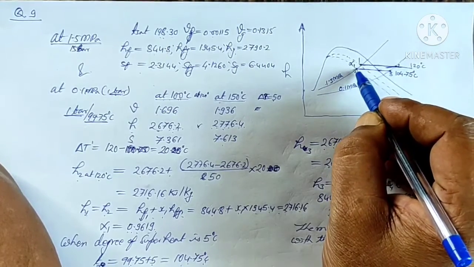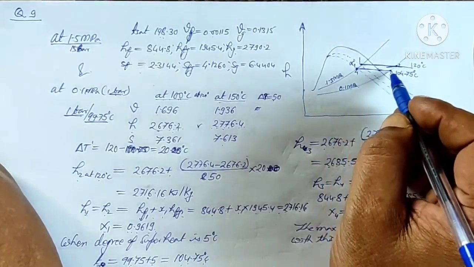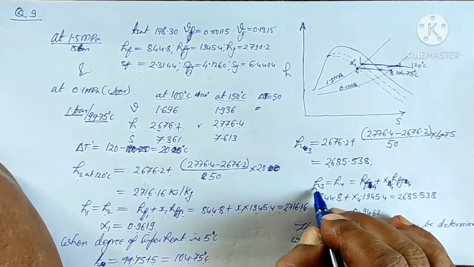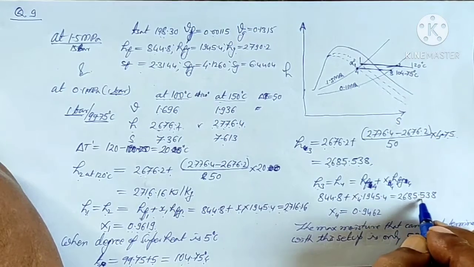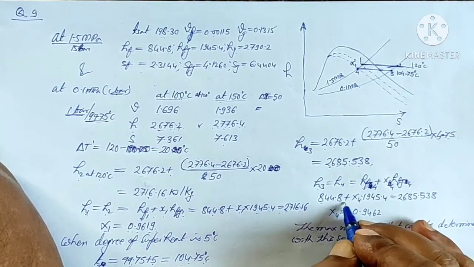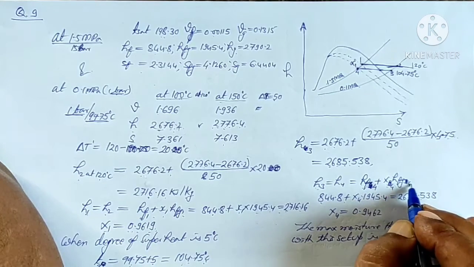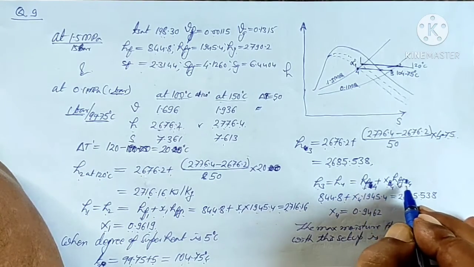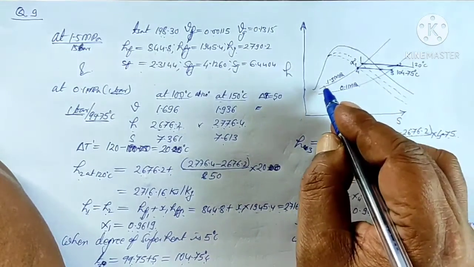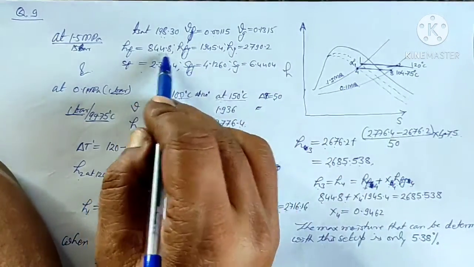Now we can say that let point 4 be the steam flowing through the pipeline. So enthalpy H4 will be equal to enthalpy H3, so H3 equals H4. H3 we know, 2685, and H4 we can write as HF plus X4 HFG4. HF4 and HFG4 are the same at 1.5 megapascal, that is this point 2.